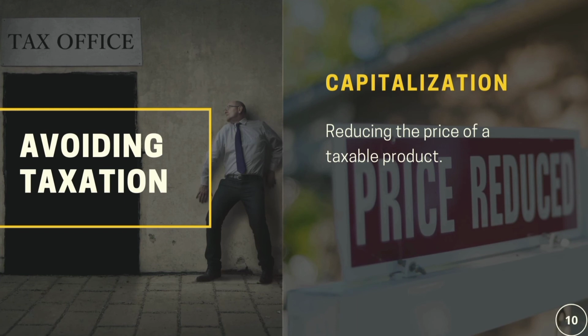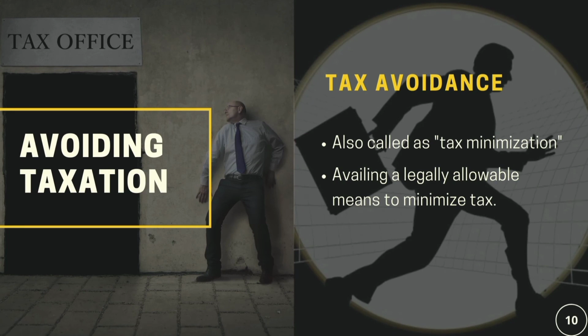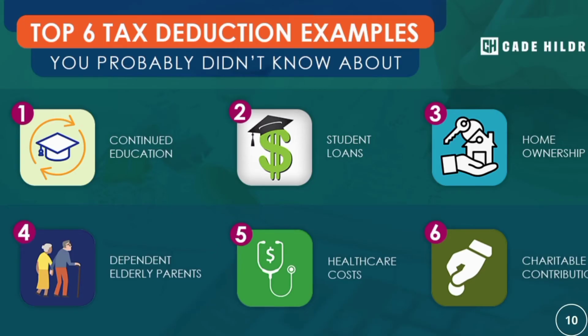Then capitalization. This is done by reducing the price of a taxable product or service to lower the tax that will be imposed on its consumption. We also have tax avoidance. It is also called tax minimization. It refers to the availing by the taxpayer of legally allowable means in reducing or minimizing the tax due on certain properties, items, and services. For example, using legitimate tax deductions.